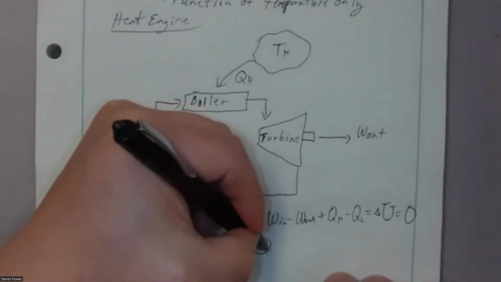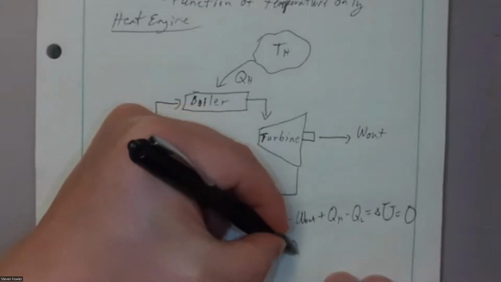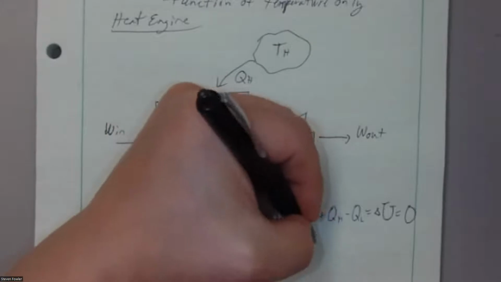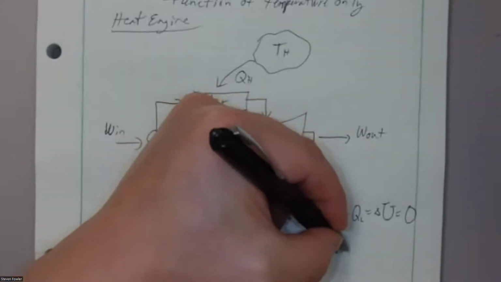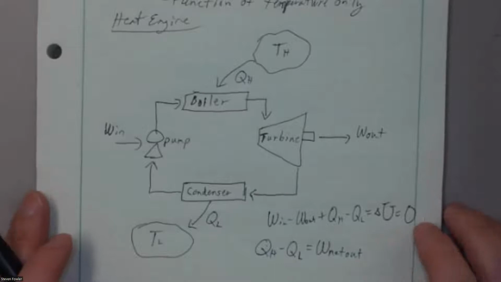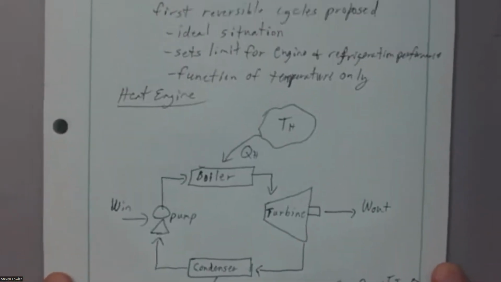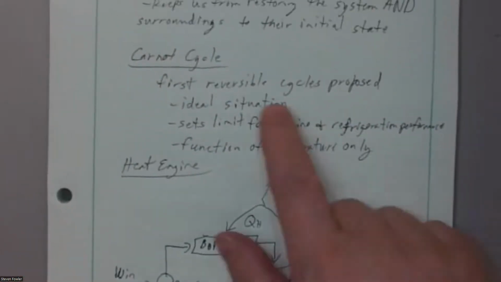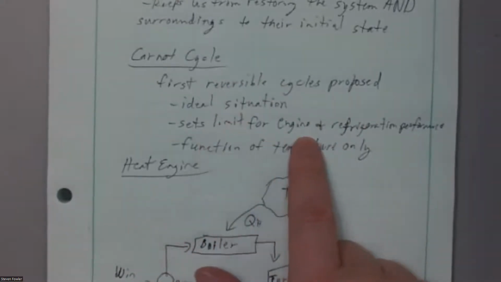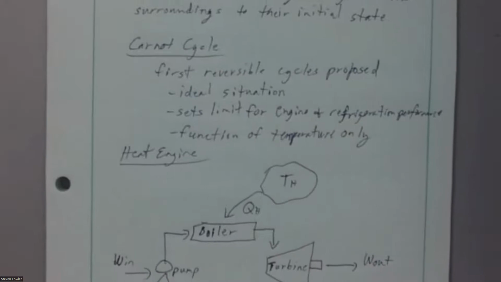So what that essentially tells us is basically the net heat in, the difference between QH and QL, is going to equal the net work out, the difference between work out and work in. And then we mentioned up here about the Carnot cycle. The Carnot cycle being a reversible cycle, it sets the limit for engine and refrigeration performance.